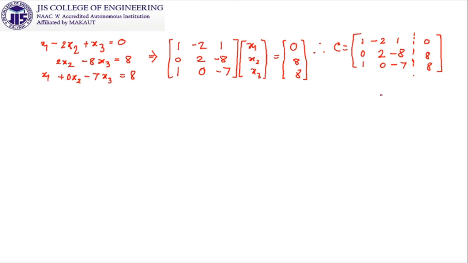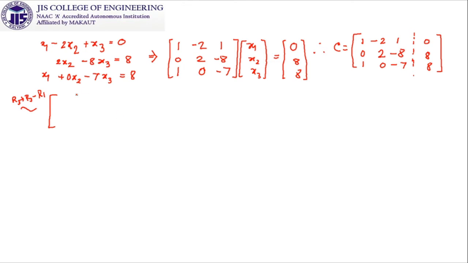So this augmented matrix is now going to be converted into its echelon form, because we want to find out the rank of C as well as the rank of the coefficient matrix, rank of A. Using elementary row operations, there is already a 0 there, so our target is to make the other one 0. So I will make R3 goes to R3 minus R1.